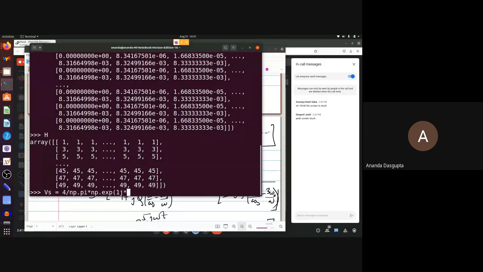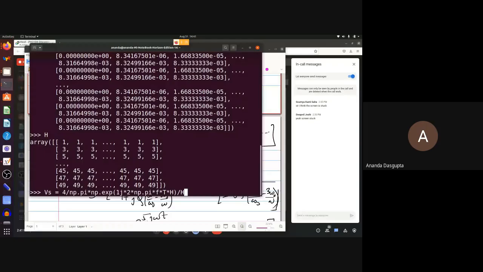The omega is 2 times pi times f. So 2 star np dot pi times all the t values that you have. Remember, you're calculating all of them in one go. So you're taking all the t values you have, and you put them in.